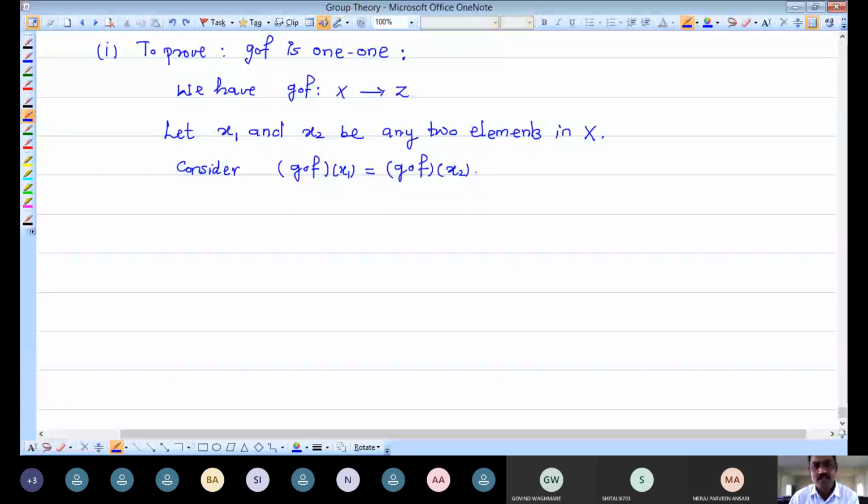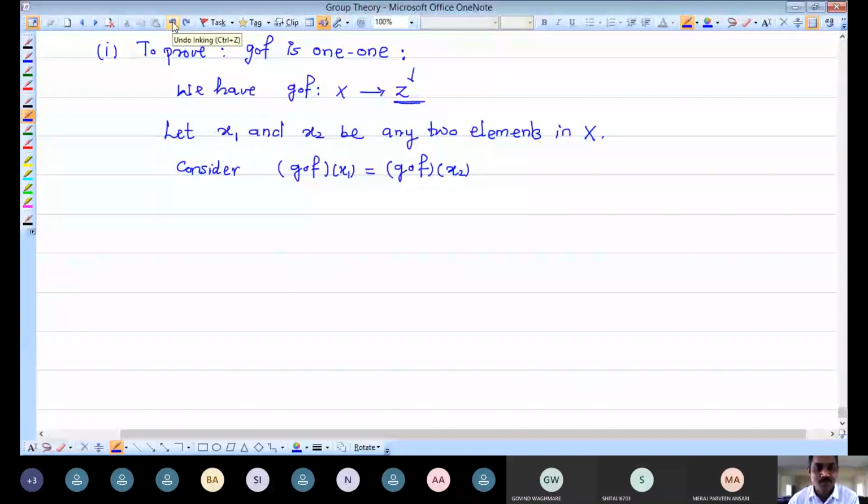See, g composition f is a mapping from capital X to Z. That means after taking the image of x1, g composition f on x1 is an element of Z. Similarly, g composition f of x2 is also an element of Z. So I am considering equal images in Z, and now I have to check whether the corresponding pre-images are the same or not.